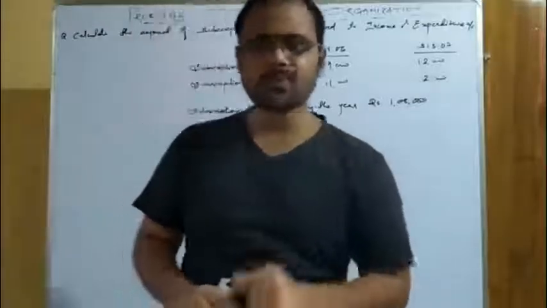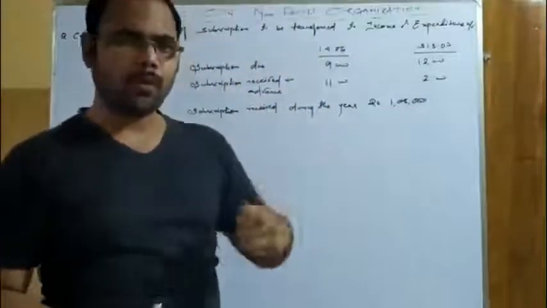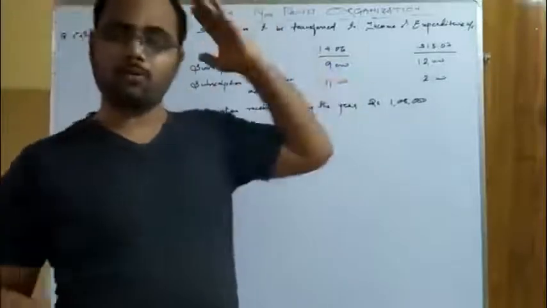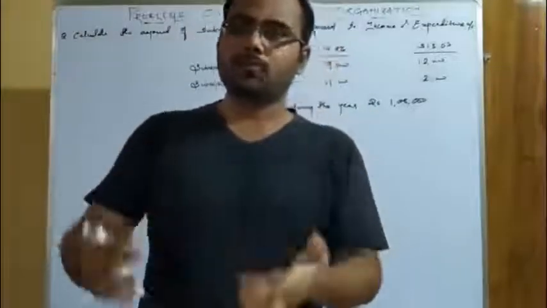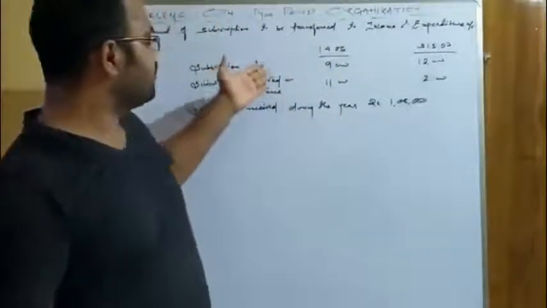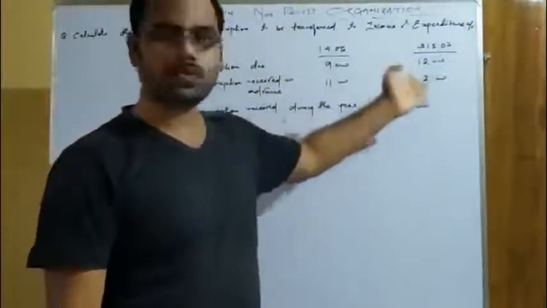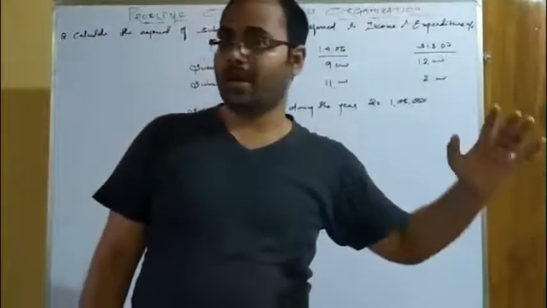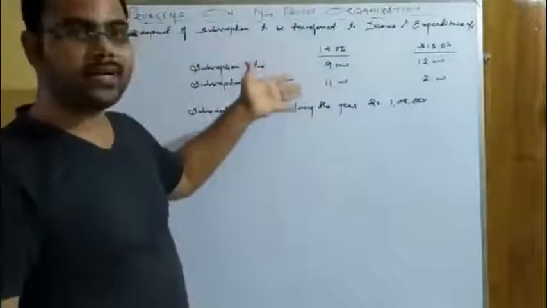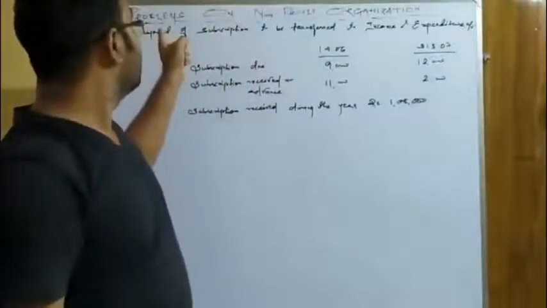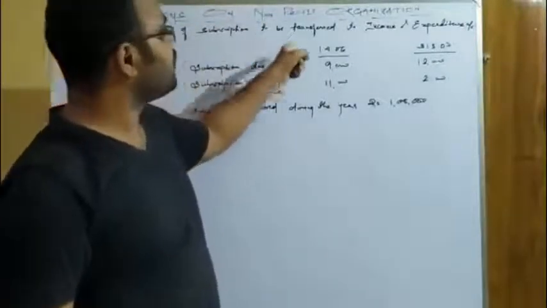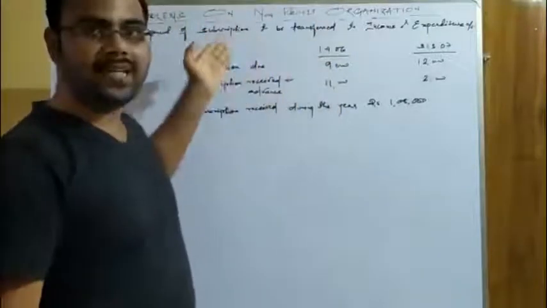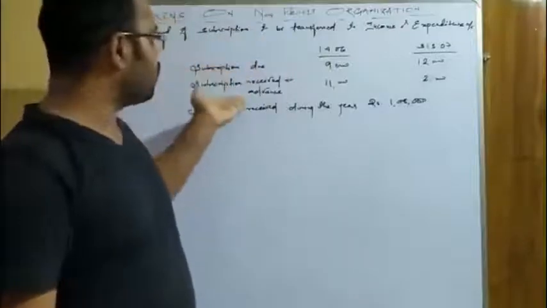Now before going to solve this problem or to make the treatment of the transactions or items that are given here, I would like to tell you something about the nature of the question that you are getting. As you can see, due, received in advance, opening, closing, they may be related to some expenses also. Like you have got the question related to subscription, what is asked is to calculate the amount of subscription to be transferred to the income and expenditure account. Some opening and closing balances are there, and here there is some outstanding or due, or received in advance.